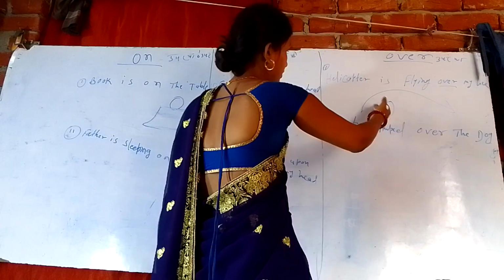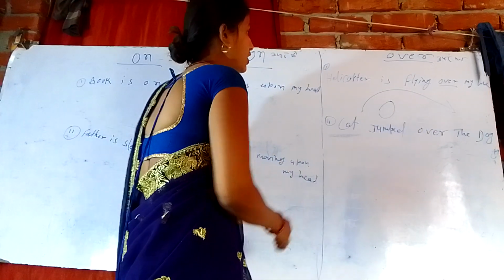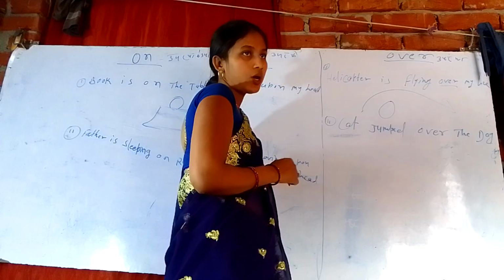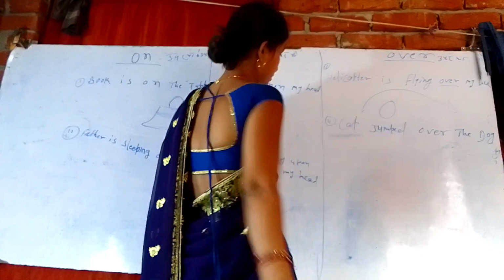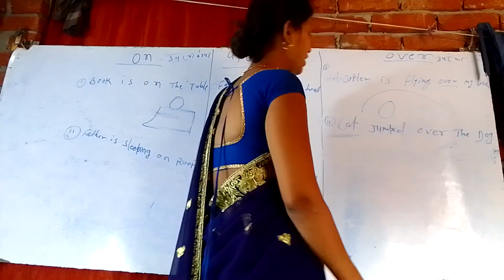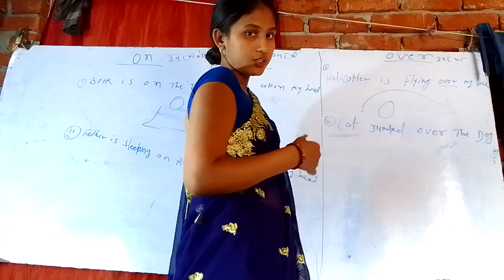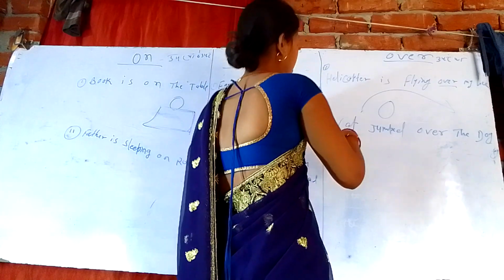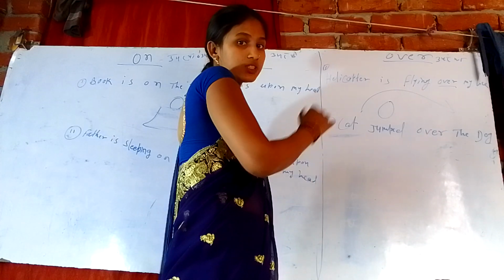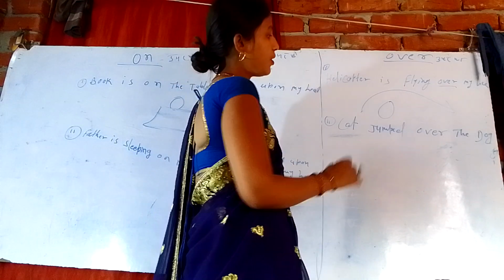Suppose this is a man and this is a helicopter, and the helicopter is going. The helicopter is flying over my head, मेरे सर के ऊपर से. That's why I use over. And second, the cat jumped over the dog. बिल्ली कूद गई. Cat jumped over the dog, कुत्ते के ऊपर से छलांग मारी.